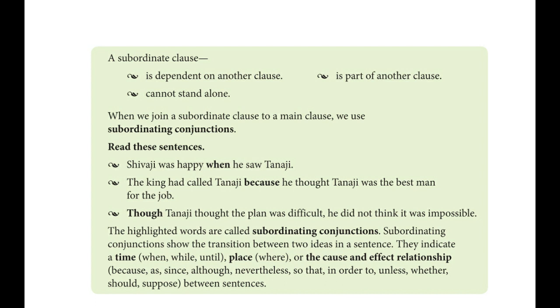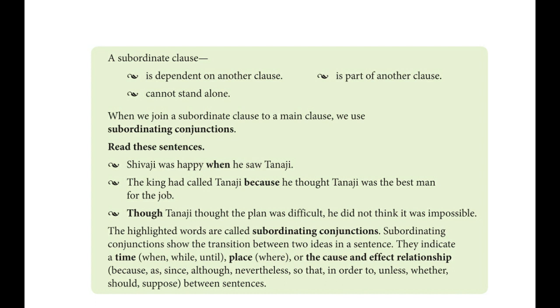Okay, because he thought that it was a subordinate clause and a part of a main clause. That main clause is because he thought Tanaji was the best man for the job. Because he thought was not giving complete meaning, but when it joined with this main clause, it created a new sentence and provided a complete meaning.